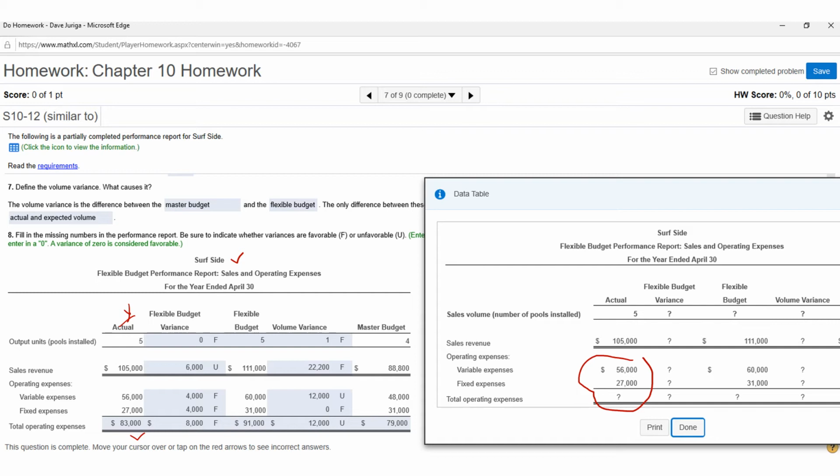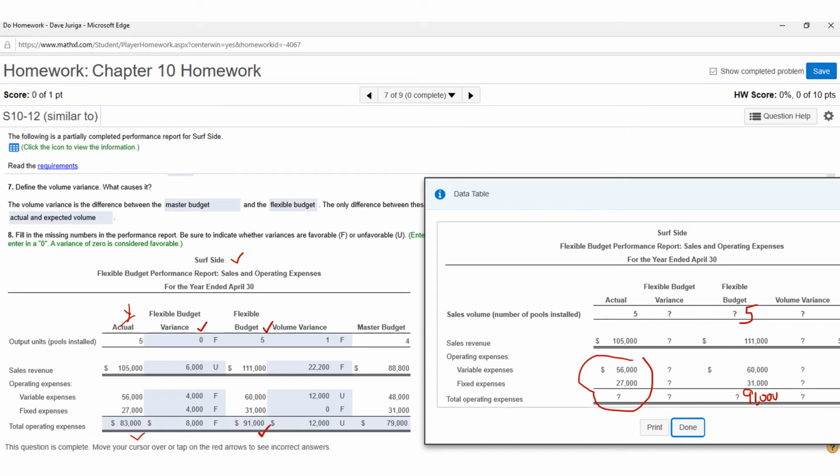And then of course, on your flexible budget, you're going to be using 5 as your volume. That's where they got that volume. They've already given you these, so then you simply have to add these together. So that's where they'd get, of course, the 91,000, which you're going to see right there. And then all you're doing here is comparing the 2 columns.